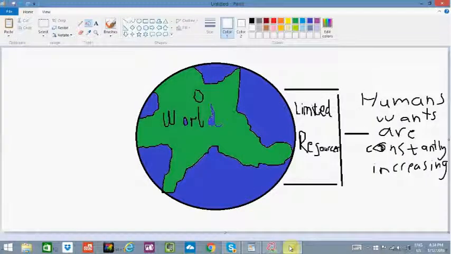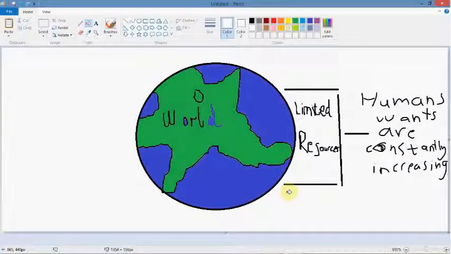Now the students often ask how it is possible that resources are limited. This might be proven if you see the world as a globe, as a ball which has an end to it. So if anything has an end to it or is limited in its size, we can conclude that the things present on it would also be limited.